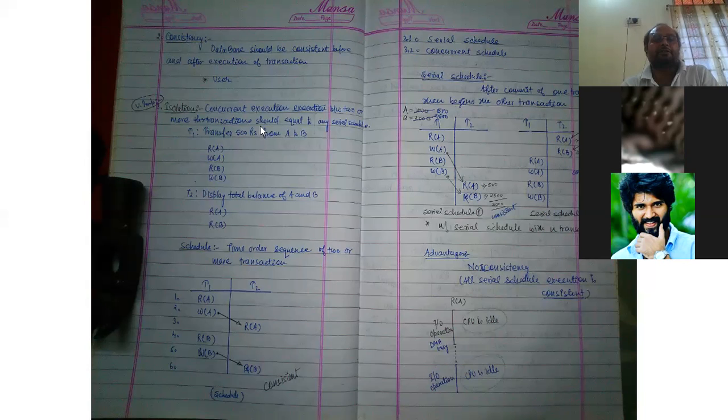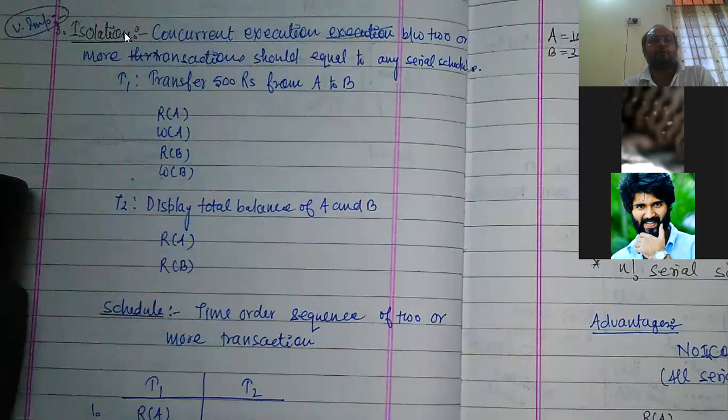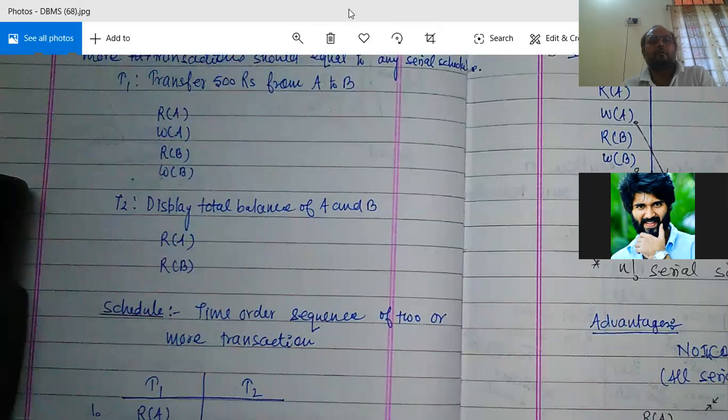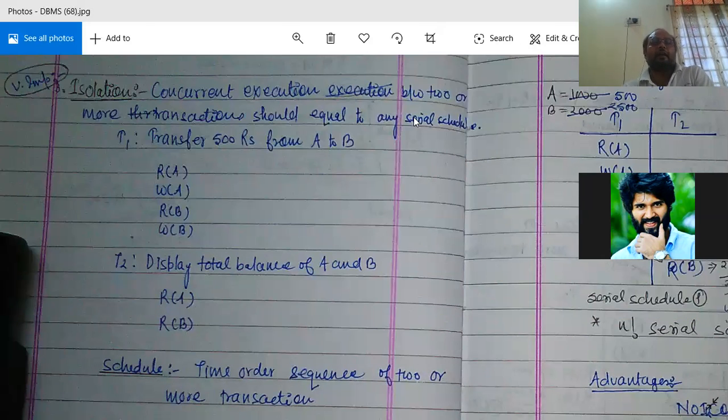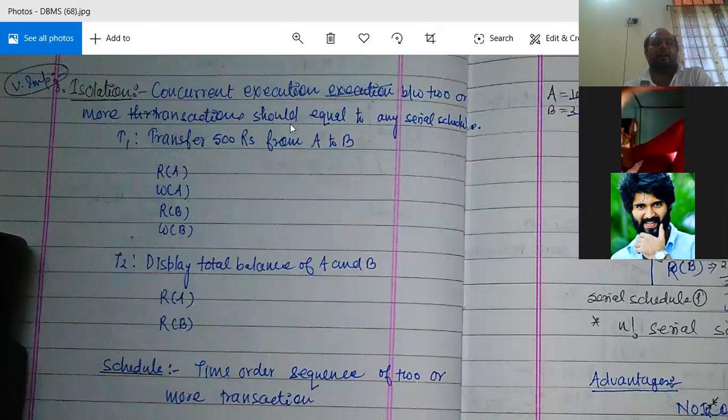So what is isolation here? You can see this one or not? Isolation is written here. Yes, sir. So in isolation, what is happening? In case of isolation, concurrent execution between two or more than two transactions should be equal to some serial schedule.